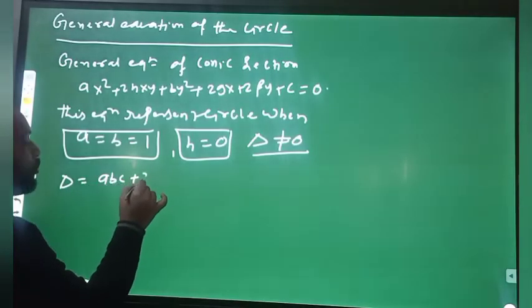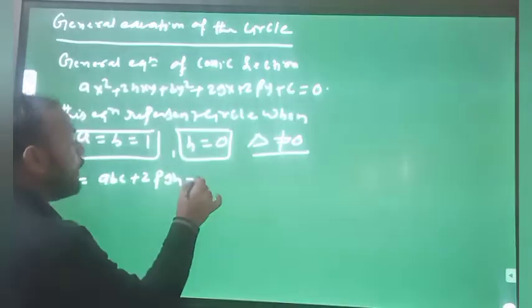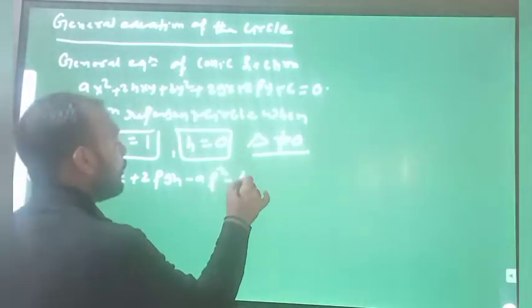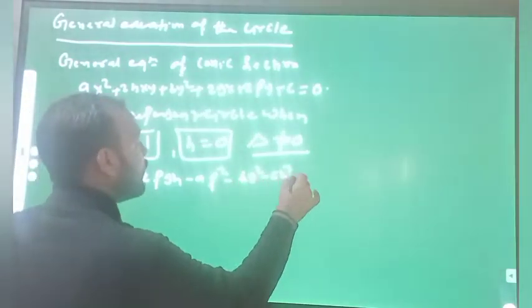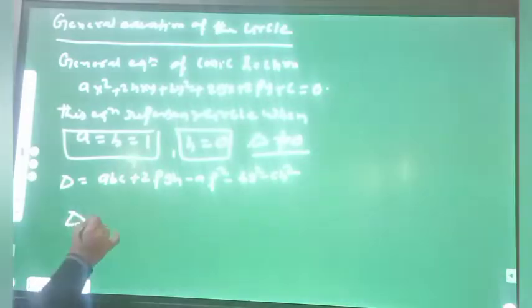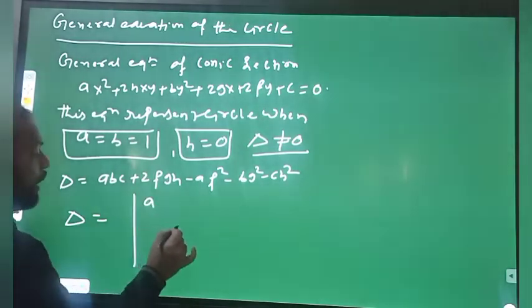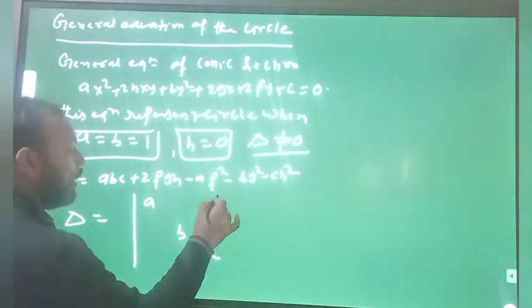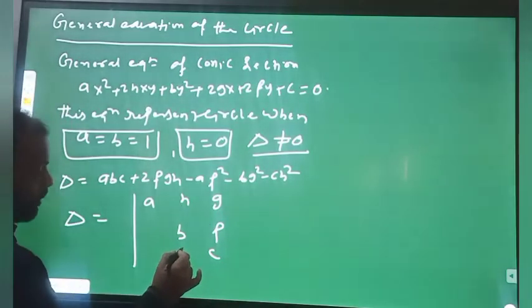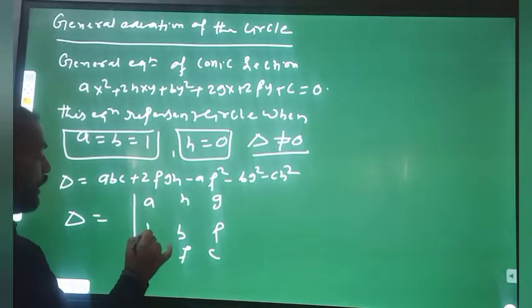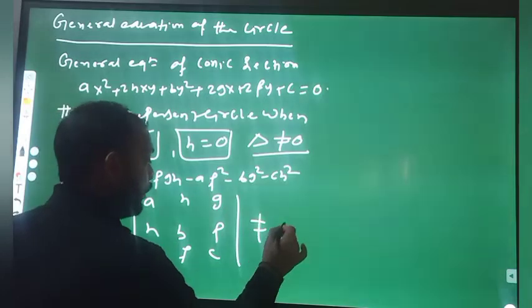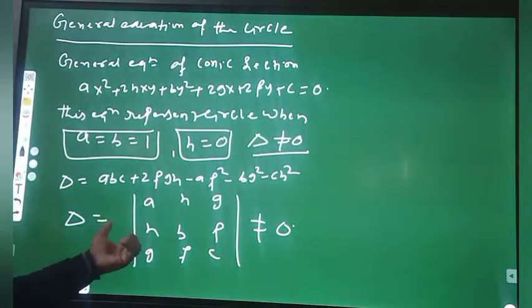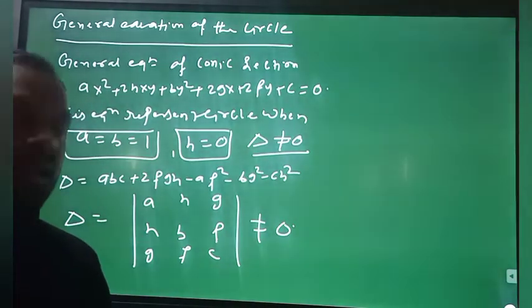abc plus 2fgh minus af square minus bg square minus ch square. Delta can be written like that also. This will be non-zero in the case of a conic section and circle.